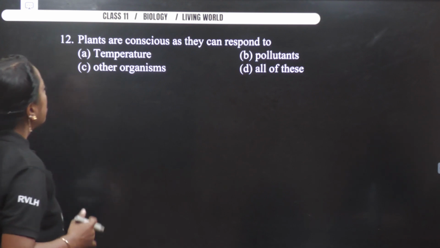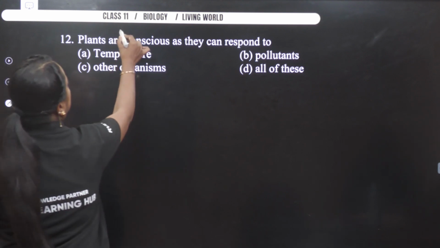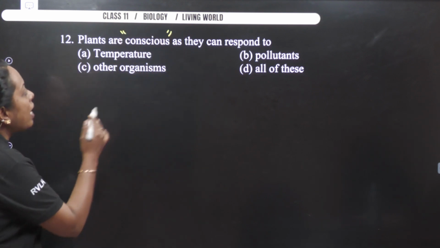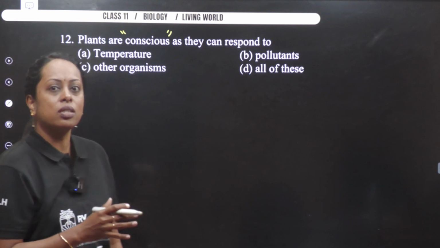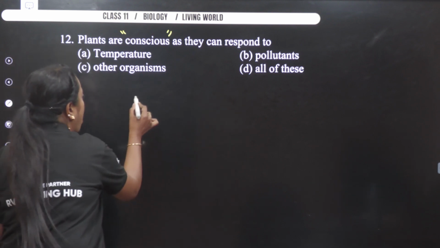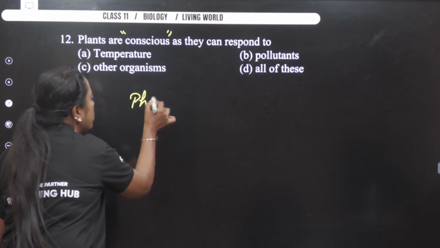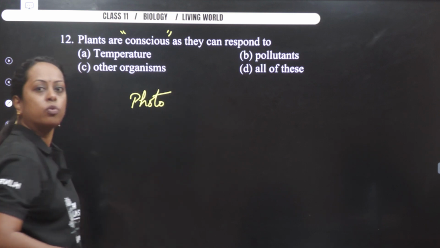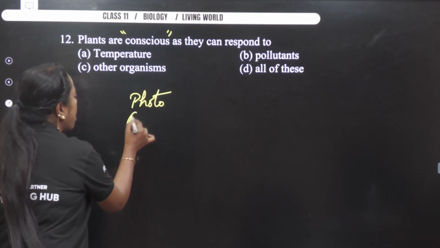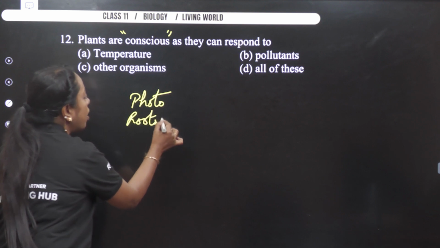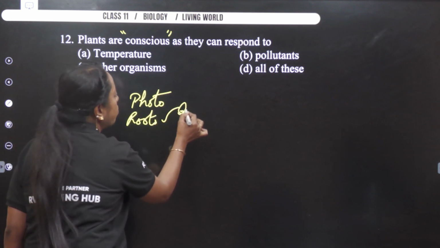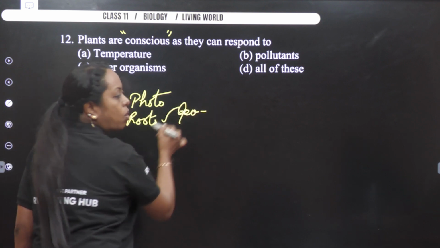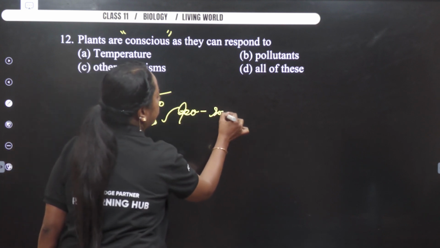Okay. Next, plants are conscious as they respond to. Did we discuss a plant like sunflower shows a movement which is called phototropic movement. The roots of the plants did show what is called geotropic movement towards the soil, okay, growth.